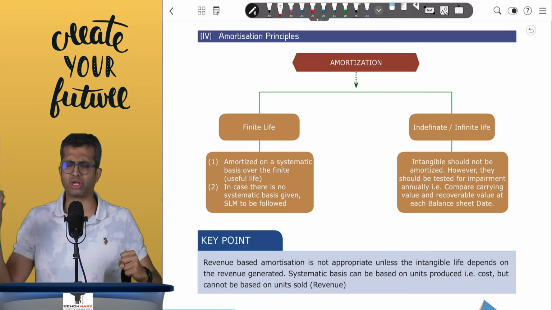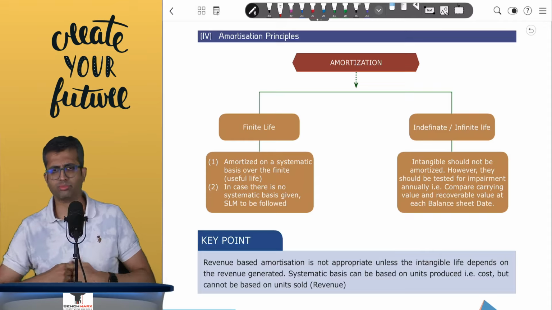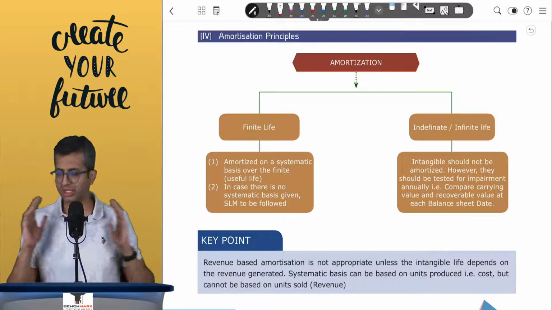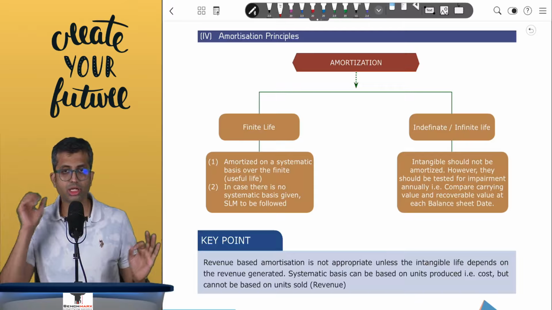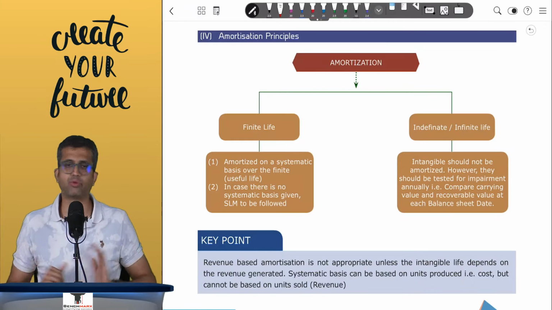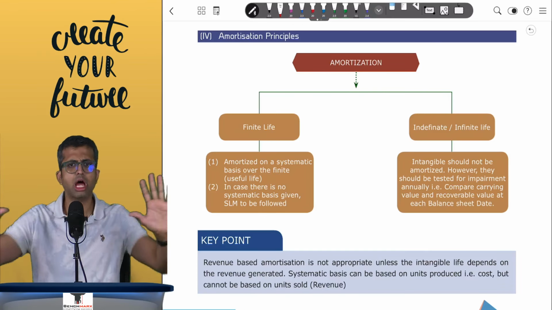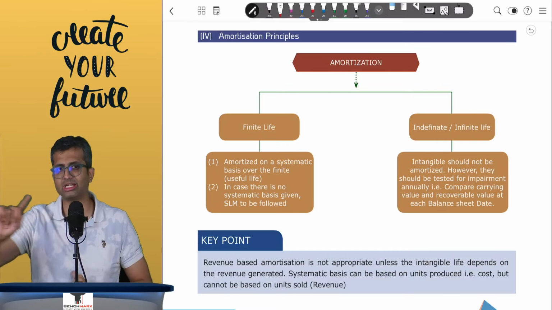So, if you have a trademark or let us say some rights which have an indefinite life, well, you will not amortize them, but you will test it for impairment annually. There's no 10-year, 15-year, 20-year, 5-year limit over here. You can always at each balance sheet test it for impairment annually.